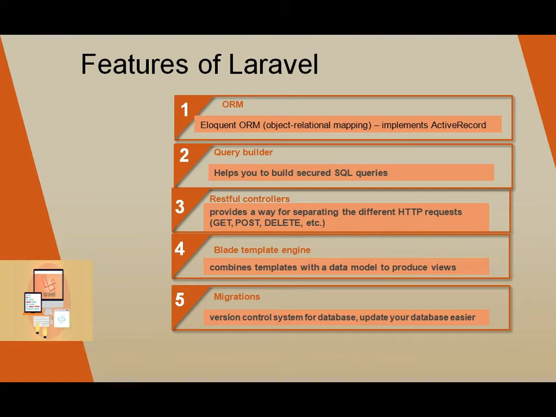The first feature of Laravel is MVC. Laravel uses the MVC model, the core part of the framework, where model, view, and controller work together.